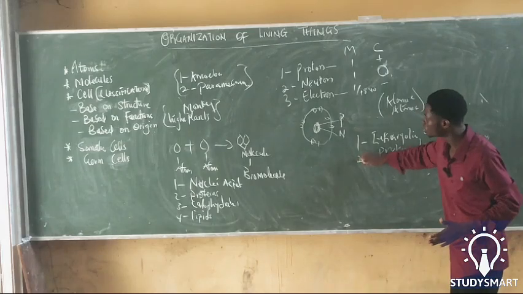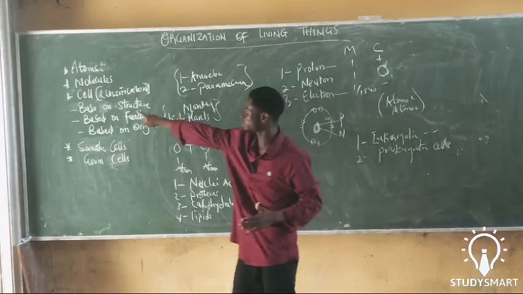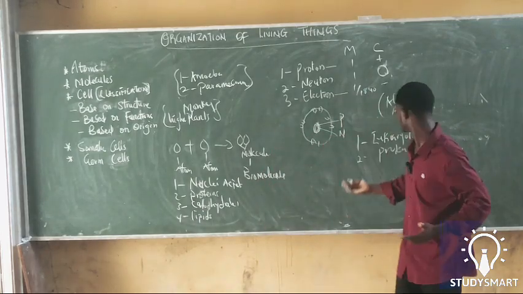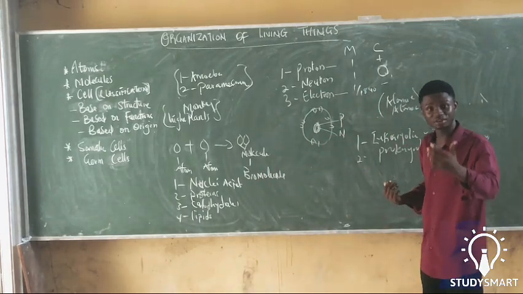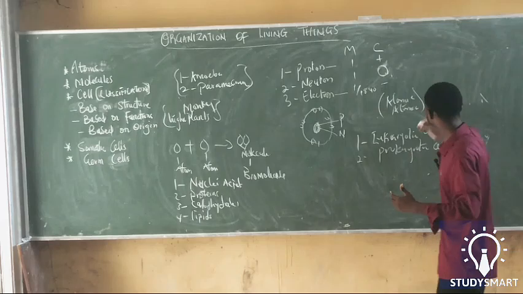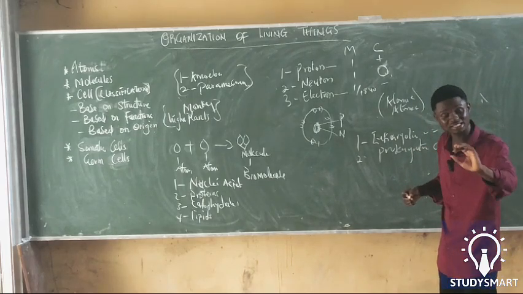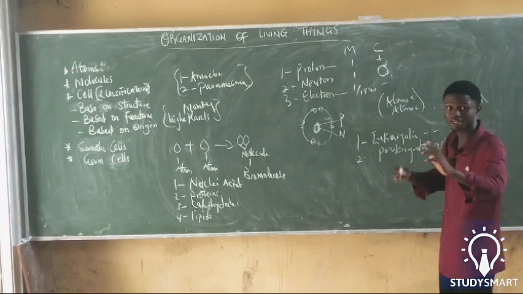So these two are under classification of cells based on structure. Now, when do you say a cell is eukaryotic? A cell can be eukaryotic when it has a true membrane covering its nucleus, or its organelles have a membrane that is covering the organelles.